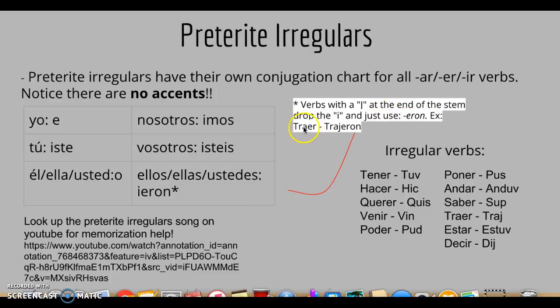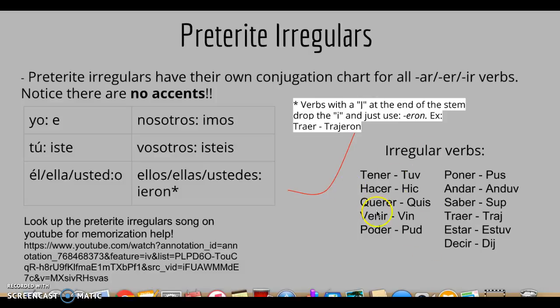So for example, traer changes to traj, and would become trajeron. There's no I, so it wouldn't be trajieron, it's just trajeron. Drop the I for J stems. The irregular verbs for the preterite are: tener changes to tuv, hacer, hic, querer, quis, venir, vin, poder, pud, poner, pus, andar, anduv, saber, sup, traer, traj, estar, estuv, and decir, dij.